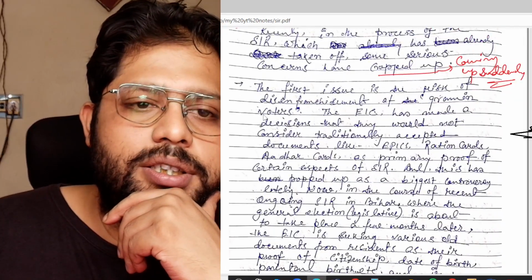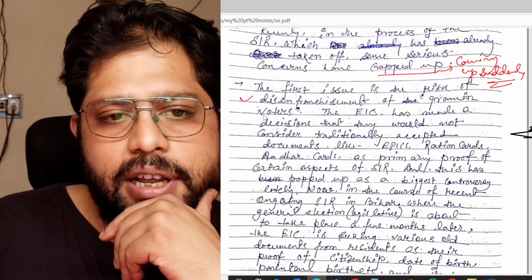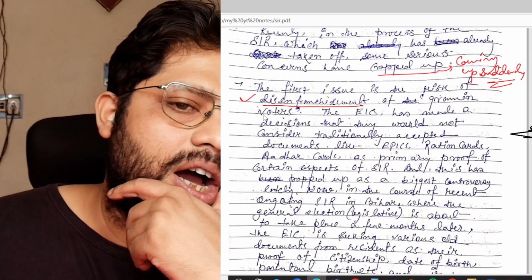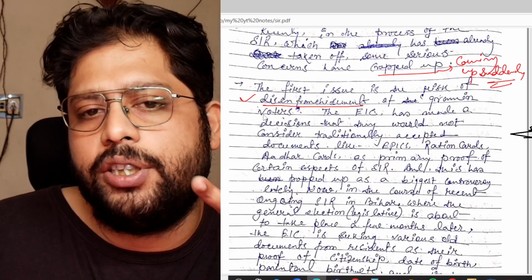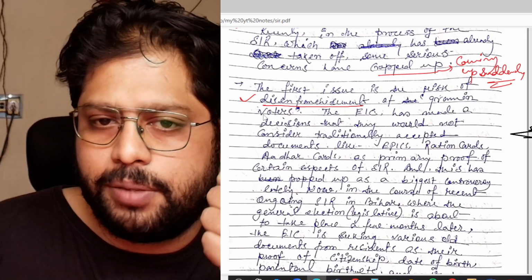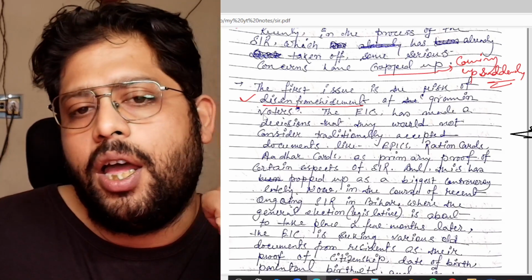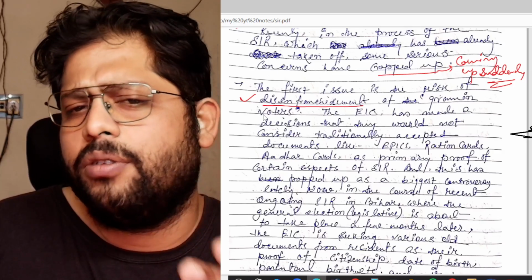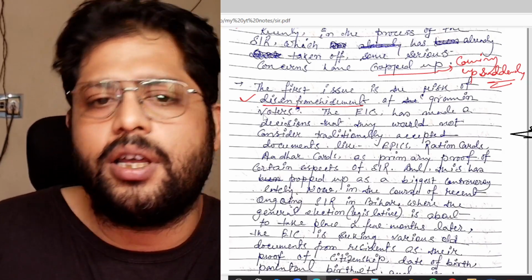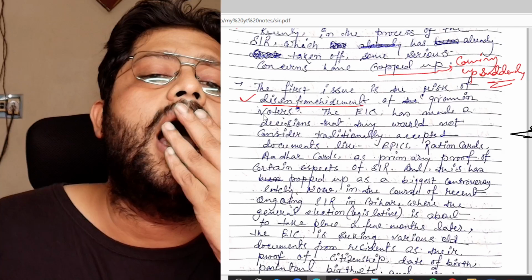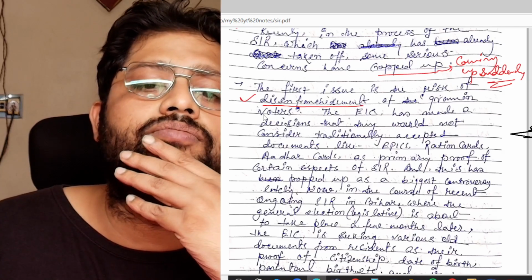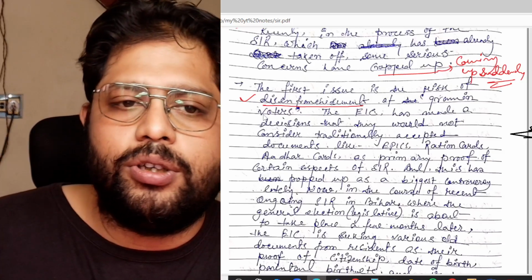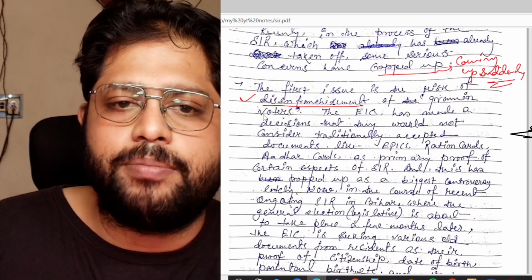The first issue is the risk of disenfranchisement. It may happen that some people who are genuinely voters of a particular constituency are not able to produce valid documents because of many reasons, which we'll see later on, and their names are excluded.